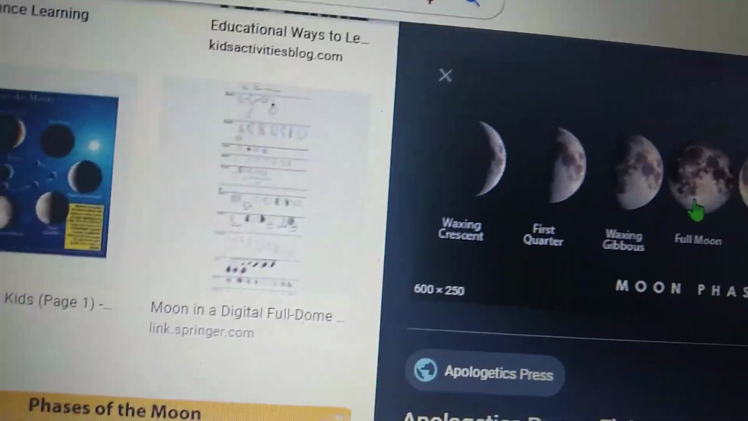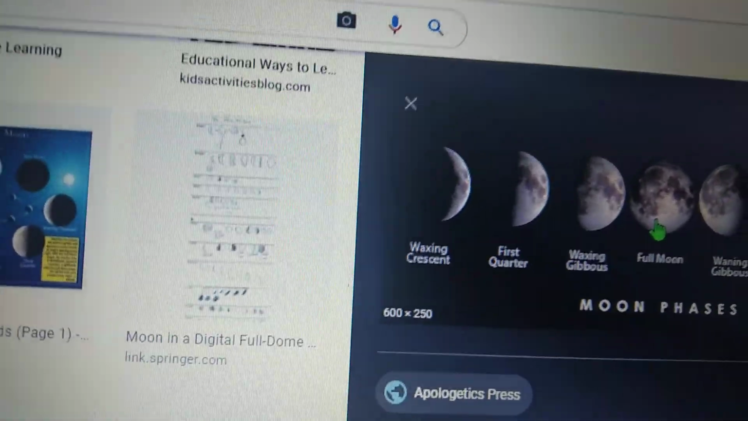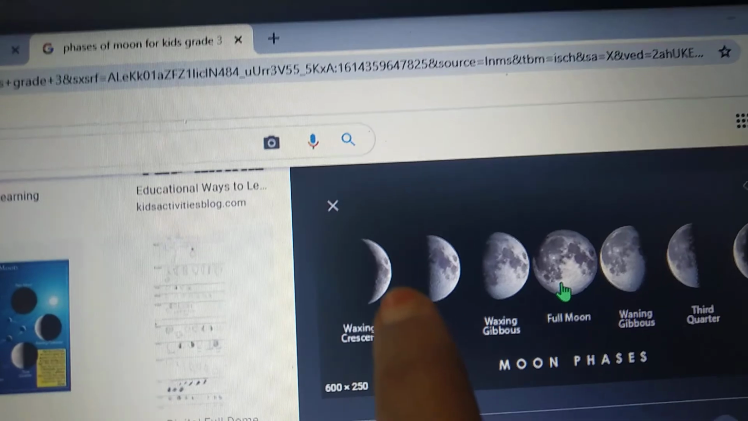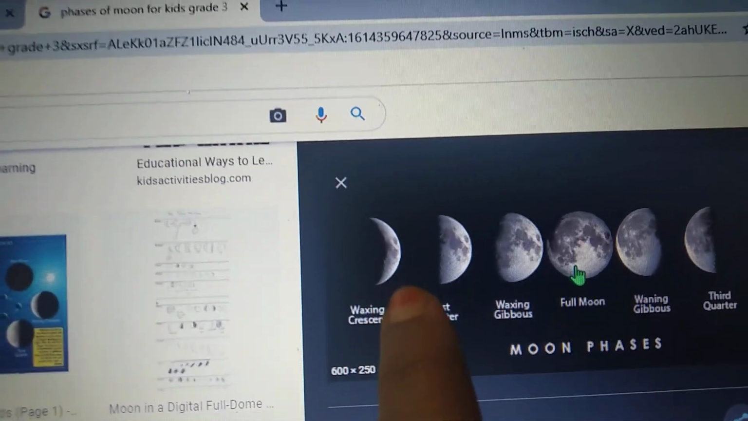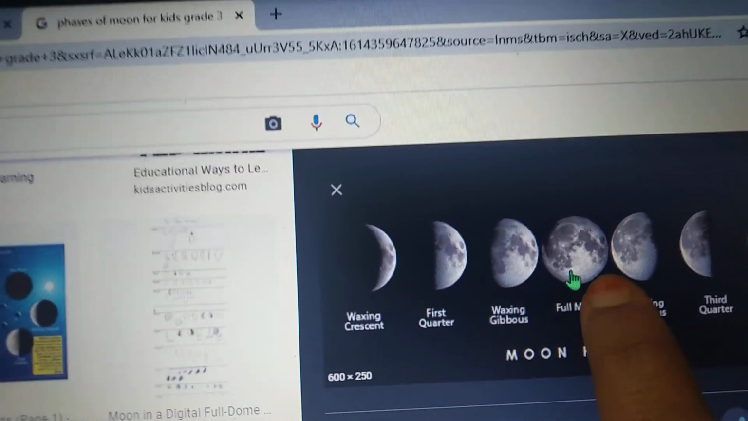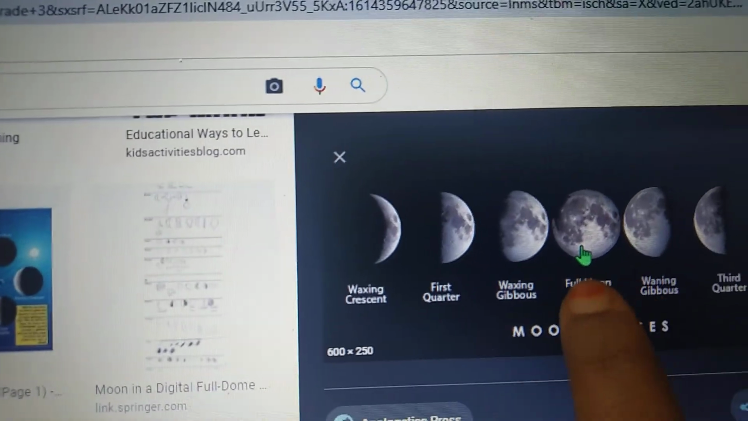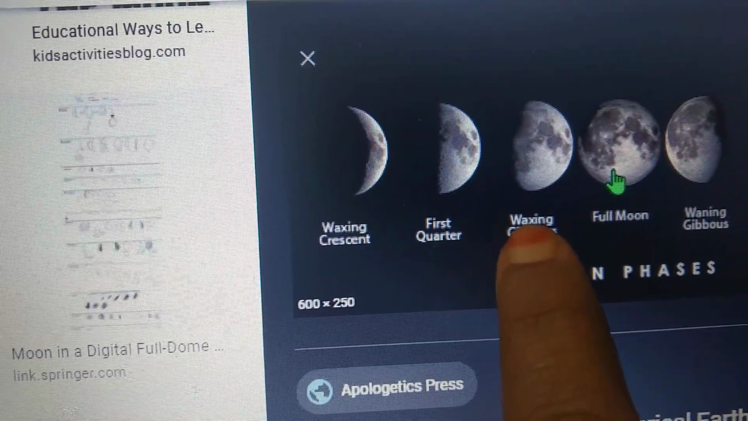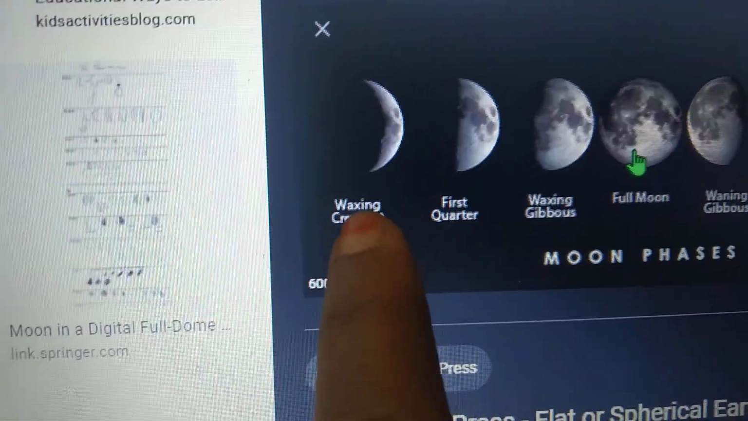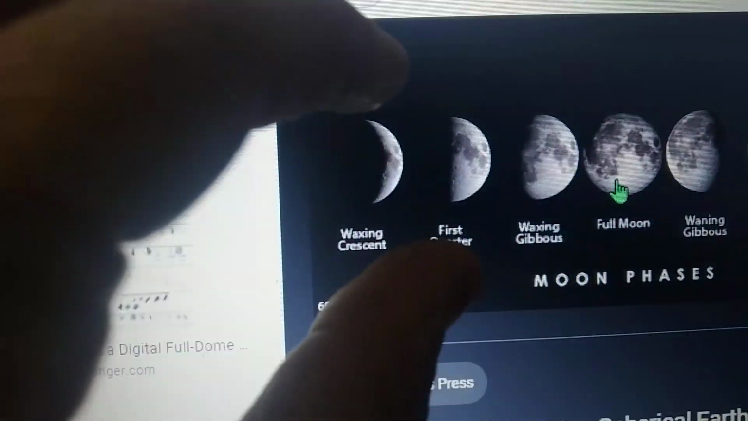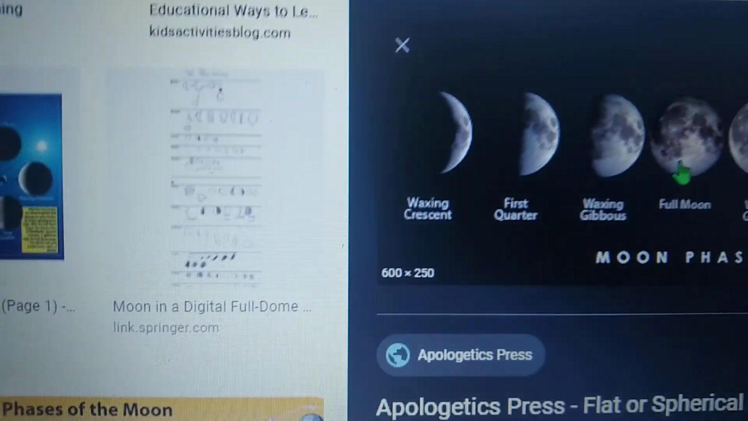For the first 14 days, the lighted part of the moon goes on increasing. See, for the first part of 14 days, the moon has been increasing. Are you observing? That is called waxing. We call it waxing. Are you seeing the waxing spelling? Yes. The increasing part of the moon is called waxing.